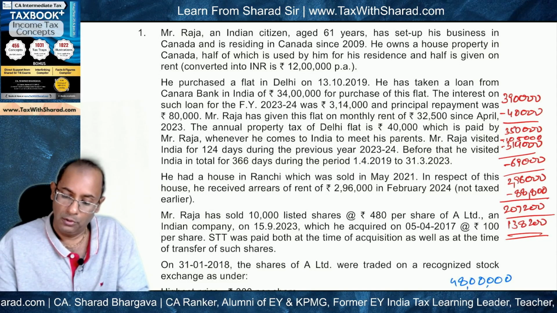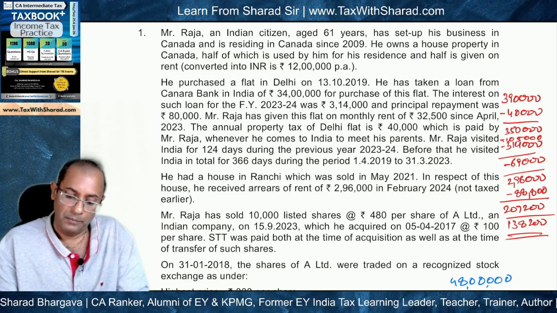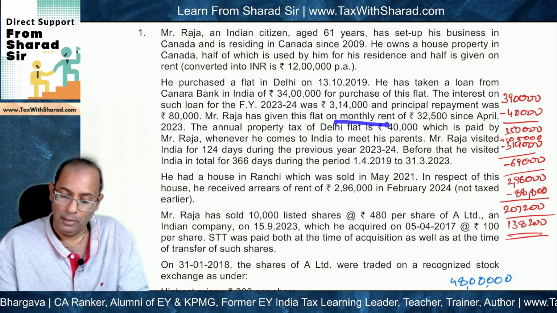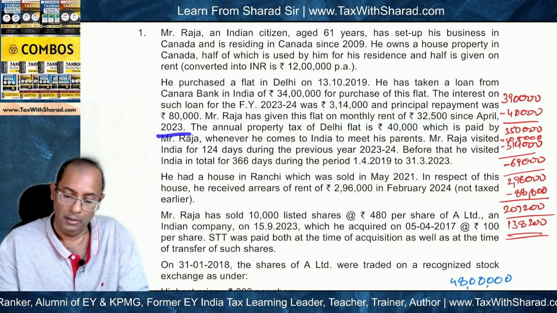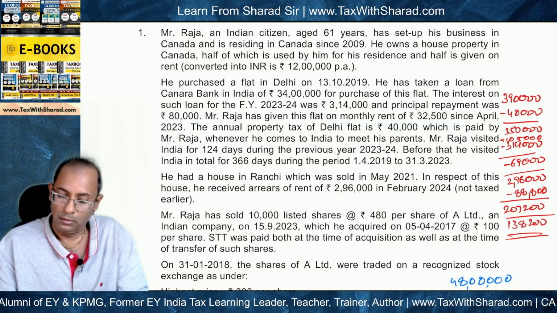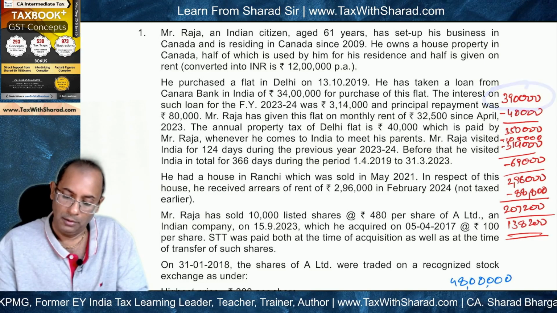So we need to compute this income, and this is a flat which has been given out on rent, monthly rent of 32,500 since April 2023. So for the entire year, 12 months, the rent comes to 3,90,000.